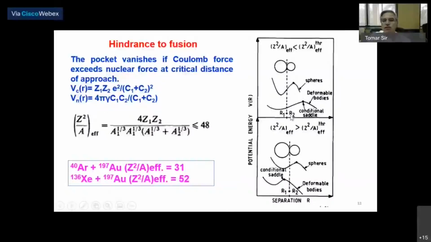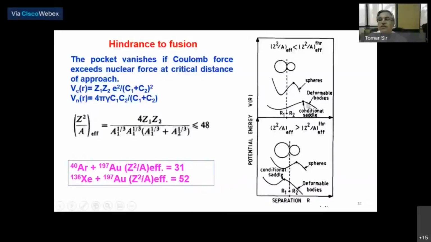One of the reasons for that is that for argon plus gold, Z squared by A effective is less than the threshold value of 48. So what happens when the projectile and target come together, this is the touching configuration. What I am showing here is the potential energy where there is a conditional saddle.